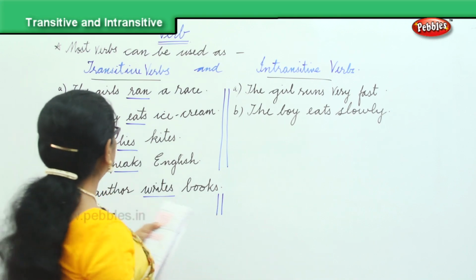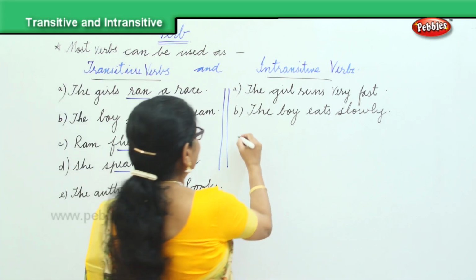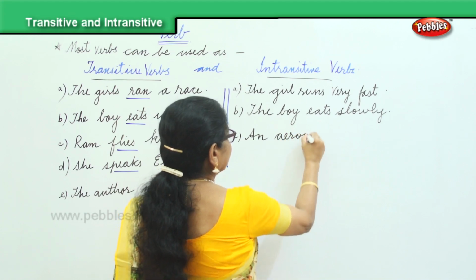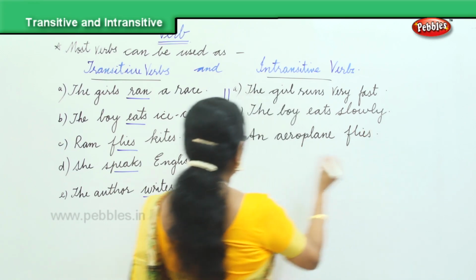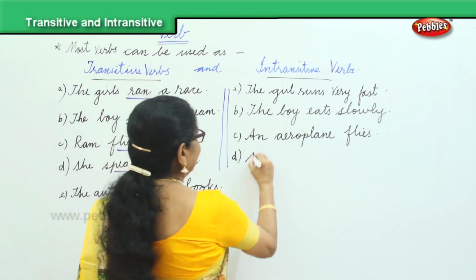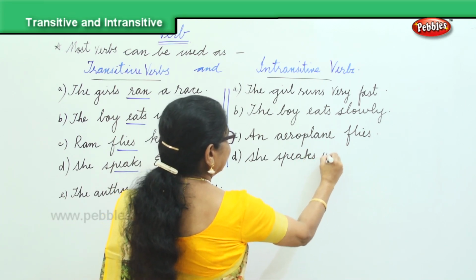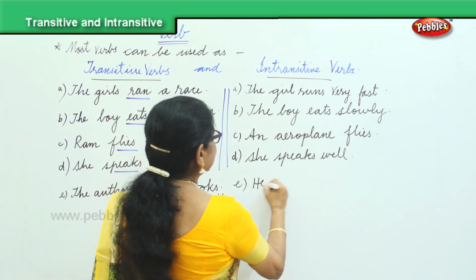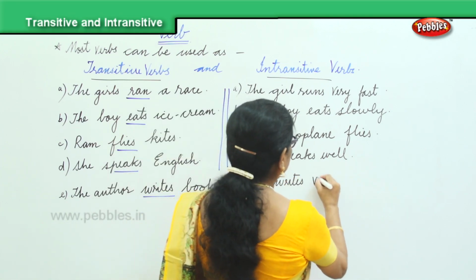Ram flies kites. An aeroplane flies. She speaks well. He writes. He writes very fast.